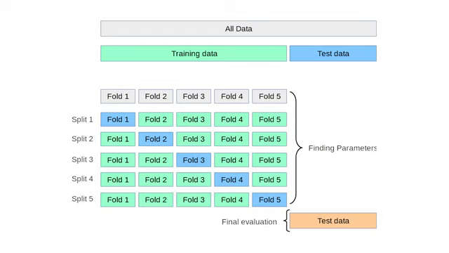This practice provides a more robust estimate of the model's true performance and helps detect potential issues like overfitting or underfitting. While validation sets are used during the model development process to make decisions about hyperparameters and model selection, the test set is kept completely separate and used only once, at the very end, to evaluate the final model's performance. Using the test set repeatedly would risk overfitting to it.